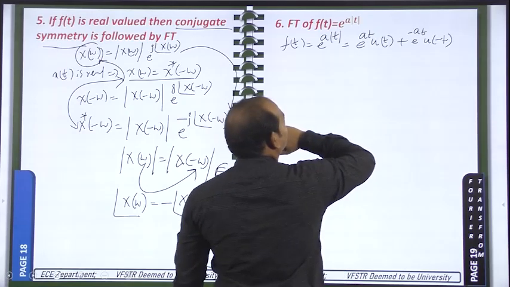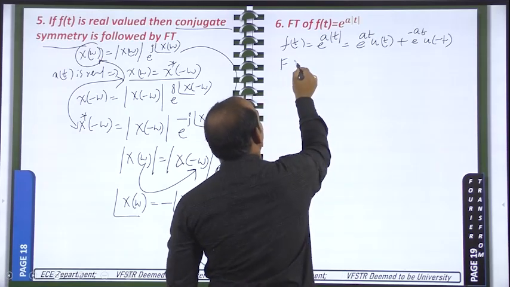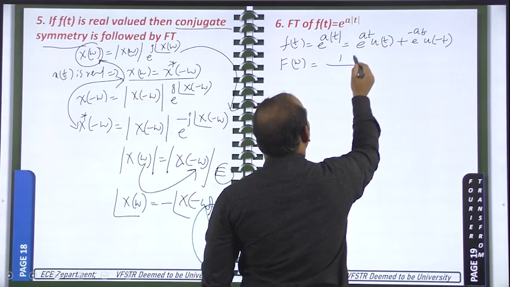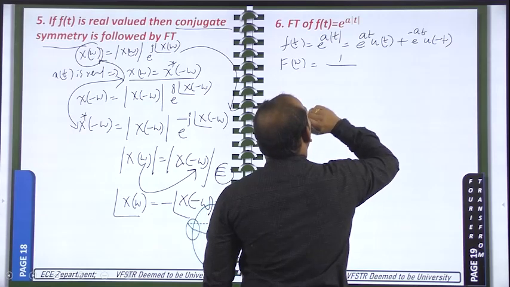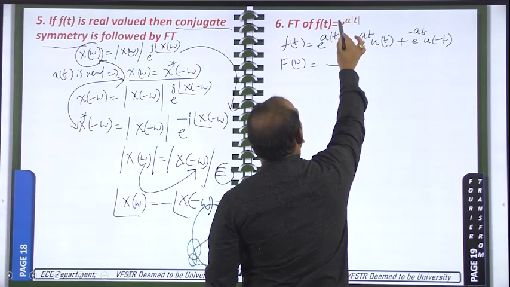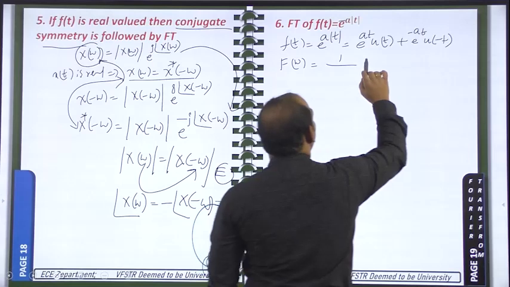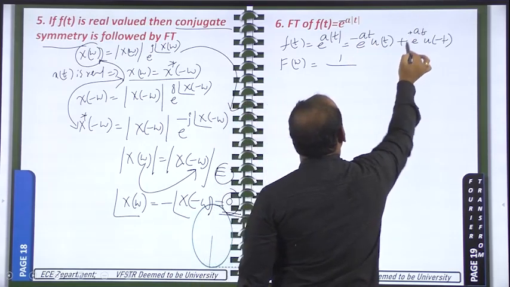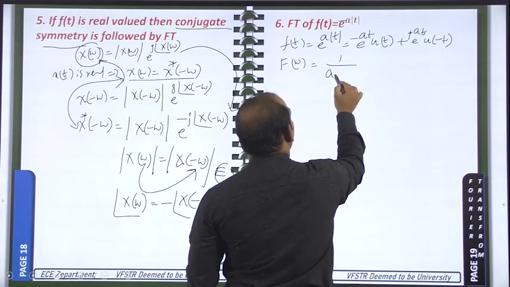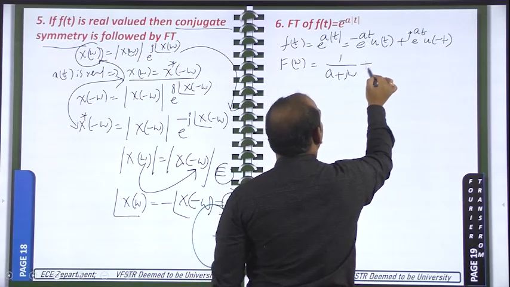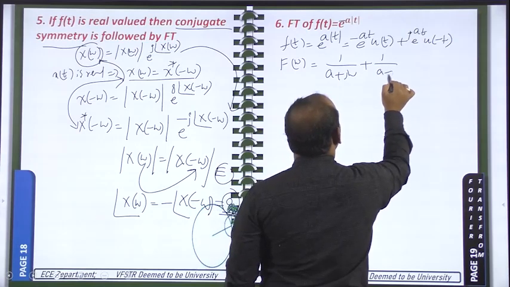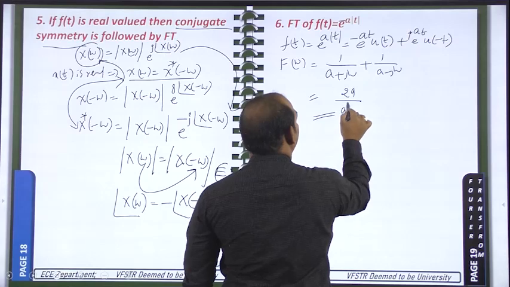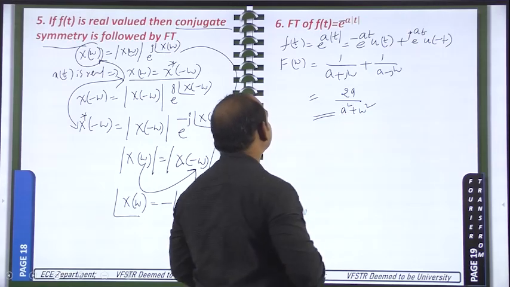Now I am finding the Fourier transform for this. I know the Fourier transform for this, so I am writing directly e power a t u of t. Sorry, this is again minus only. Already we solved this one. So it is minus a, it will become plus. So 1 by a plus j omega plus 1 by a minus j omega. Take the LCM, and you will get the answer 2a by a square plus omega square.